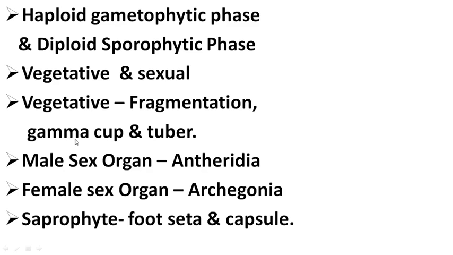Then gemmae. In the genus Marchantia, on the dorsal surface of the thallus, they produce small tiny cup-like bodies. Those cup-like bodies are nothing but the gemma cups, and within that cup small tiny gemmae are present. When this gemma cup is detached from the thallus and placed on a suitable substratum, it undergoes germination to produce a new thallus.